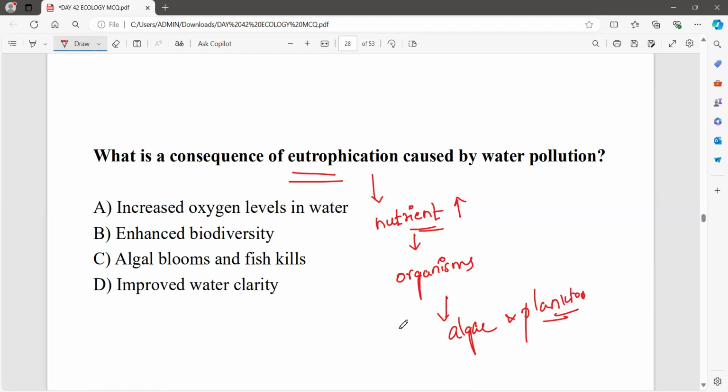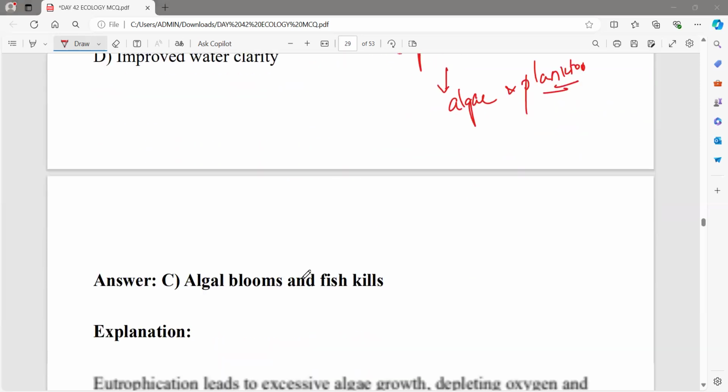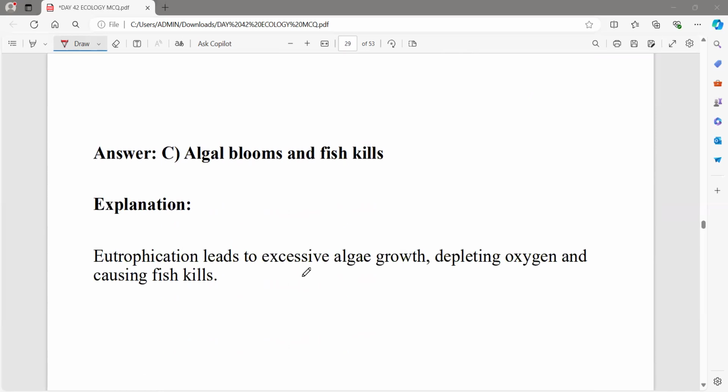Okay, so now what will be there in this particular eutrophication? What will be the consequences? Definitely, if there is an increase in oxygen levels, so you have to understand this question very clearly. Okay, so the answer will be algal blooms and fish kills. It leads to excessive algal growth.